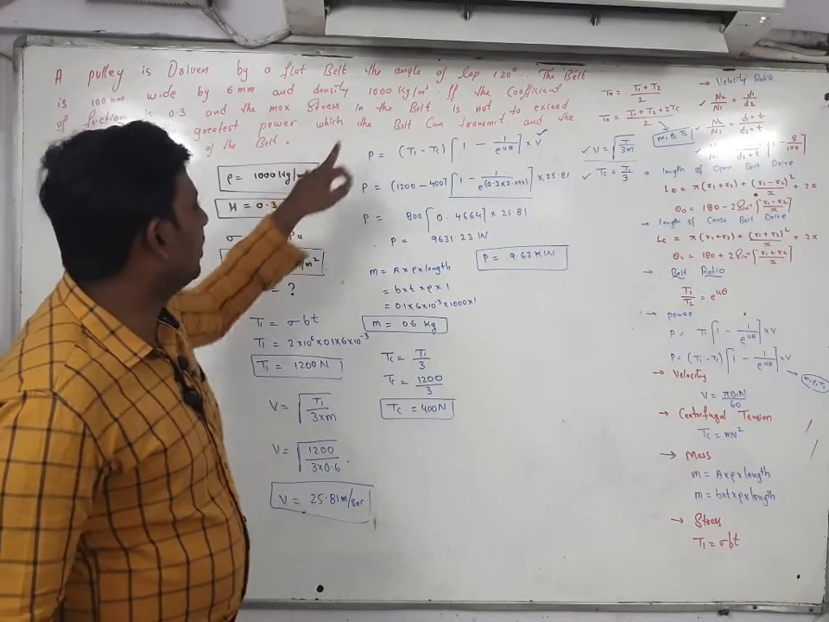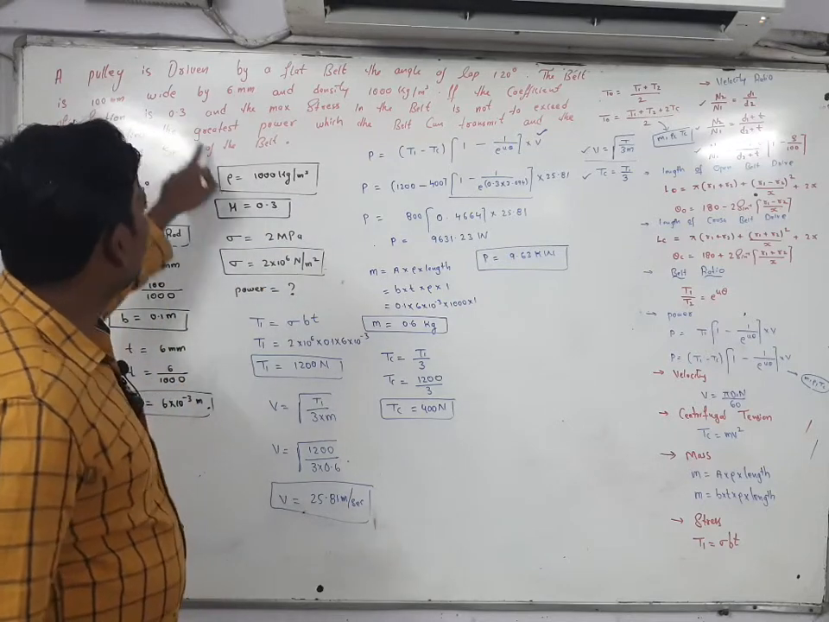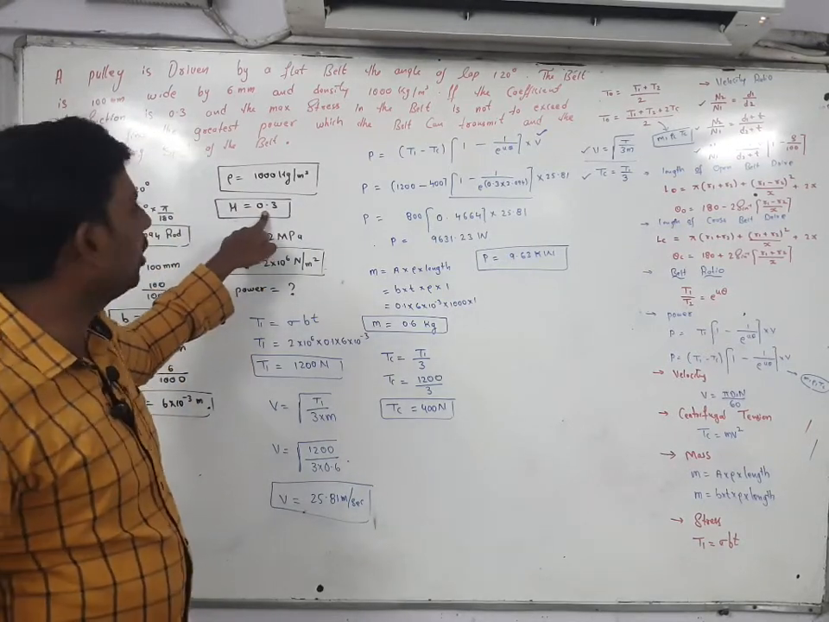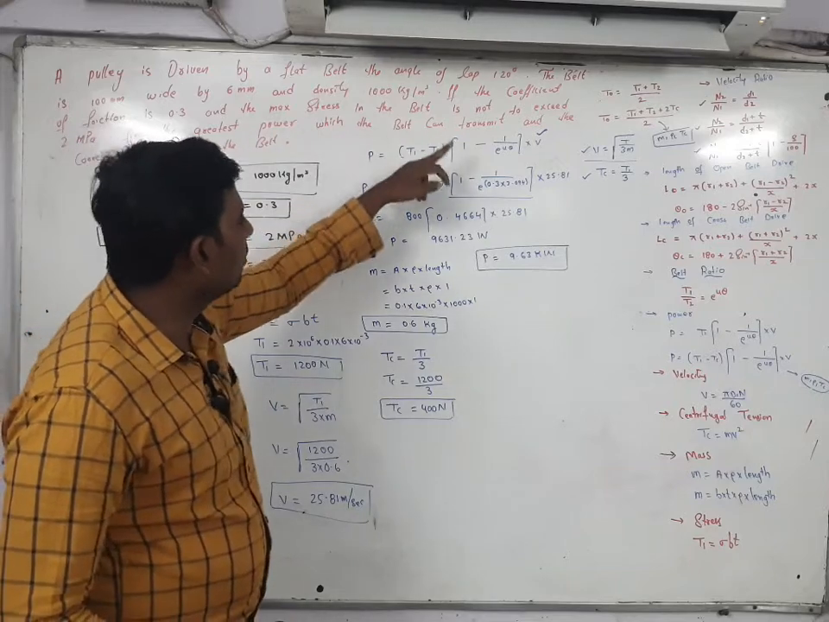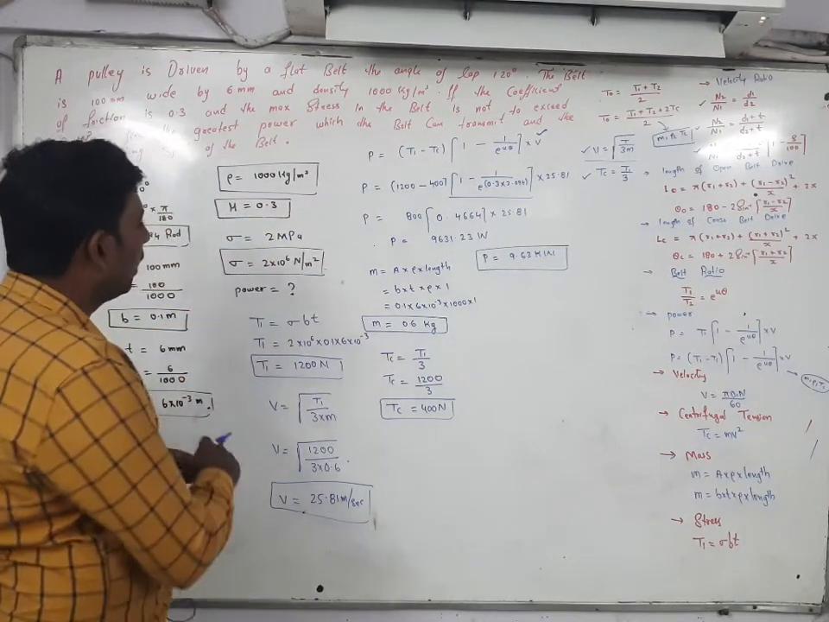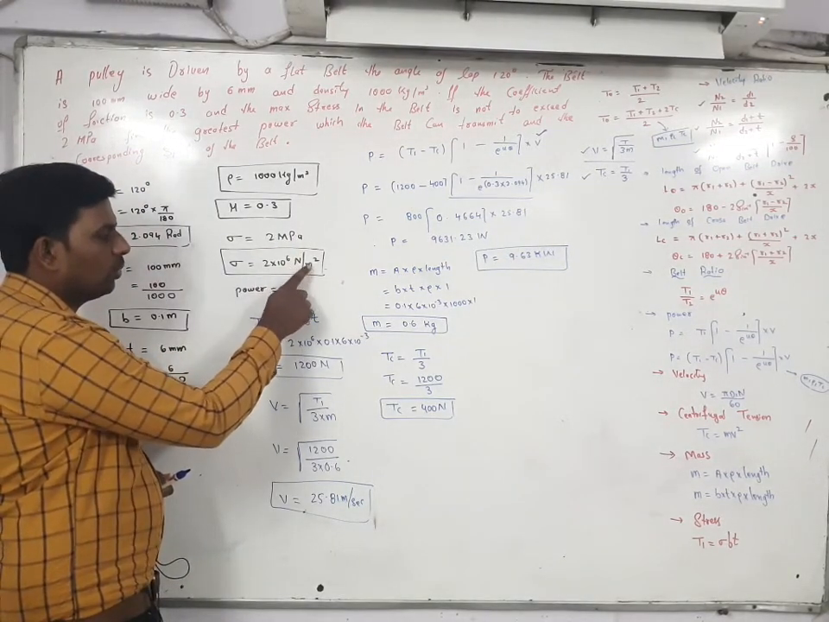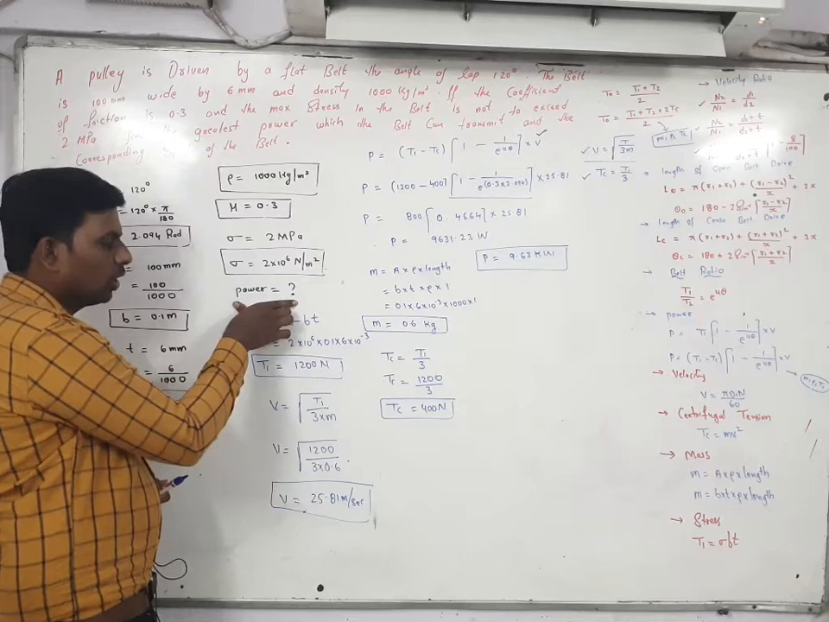After that, density is given. How much? 1000 kg per meter cube. The coefficient of friction mu value is equal to how much? 0.3, and the maximum stress should not exceed, stress is given in megapascal. In place of mega, you can write 10 to power of 6. Pascal can be written as Newton per meter square. He is asking to find out the power.